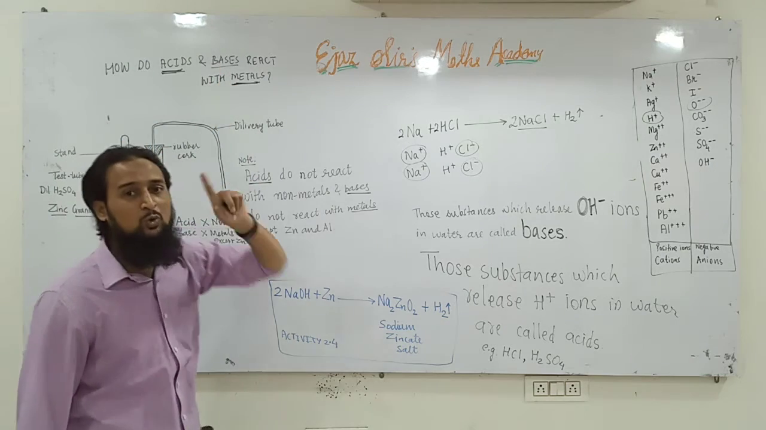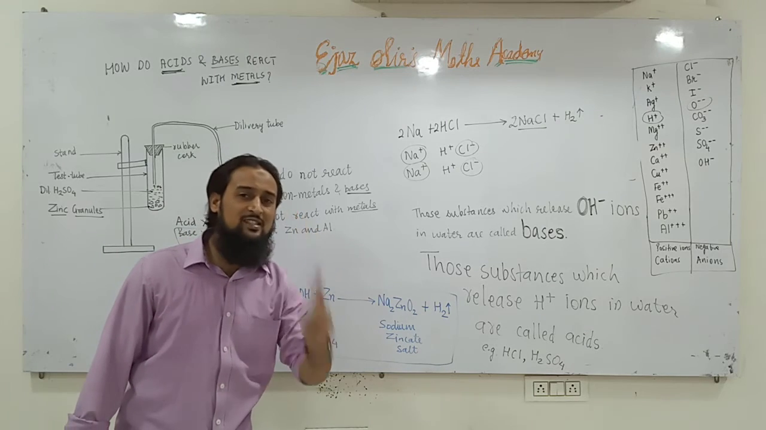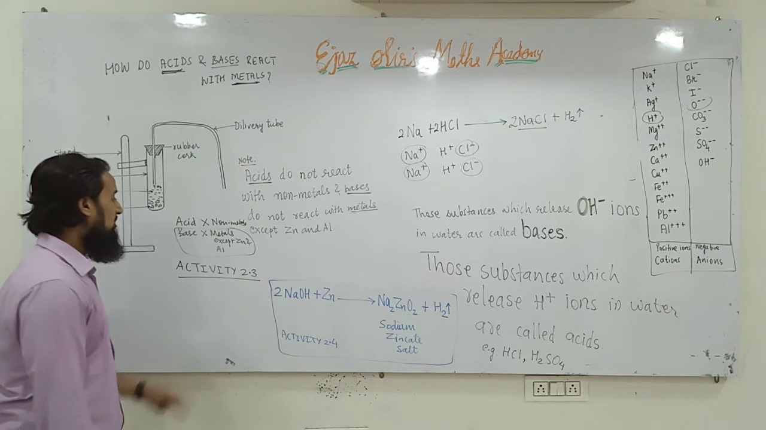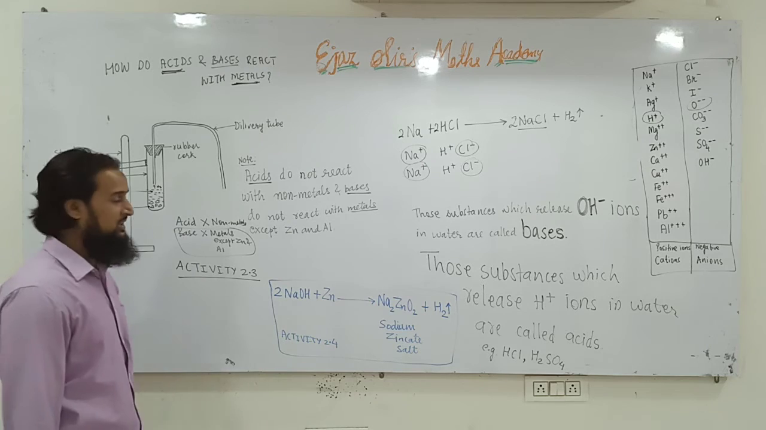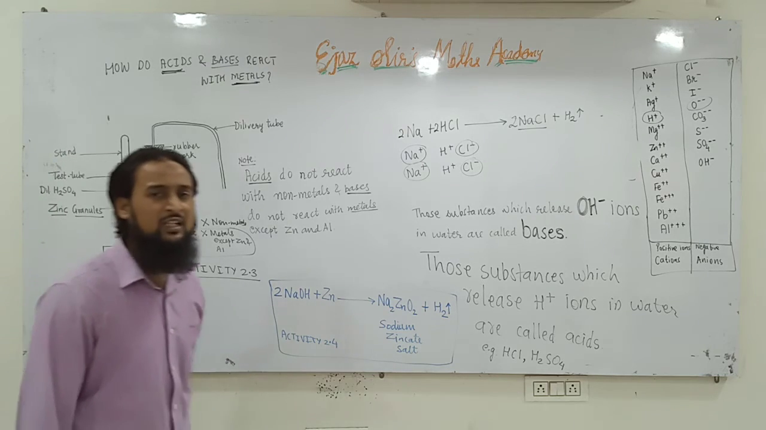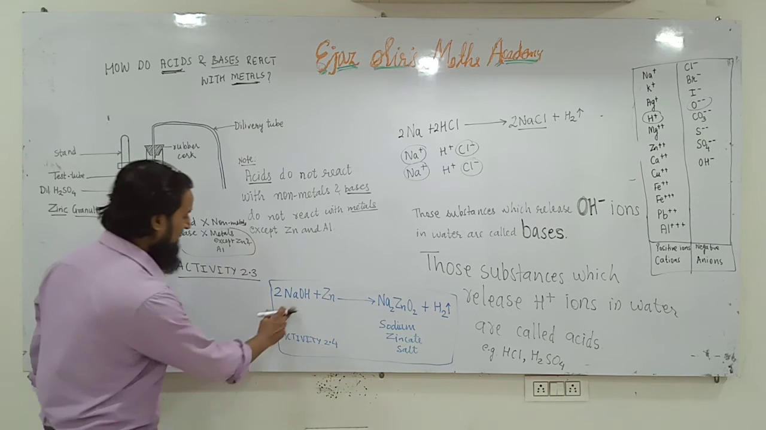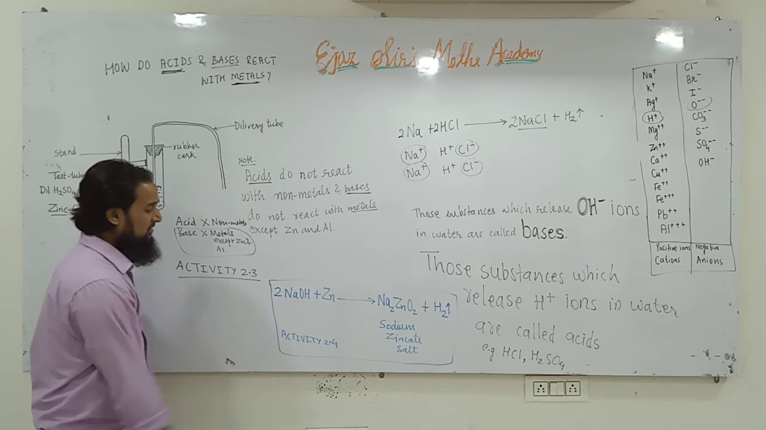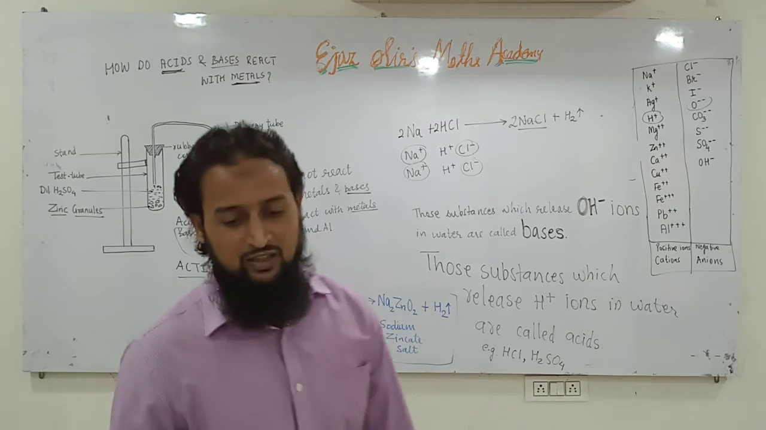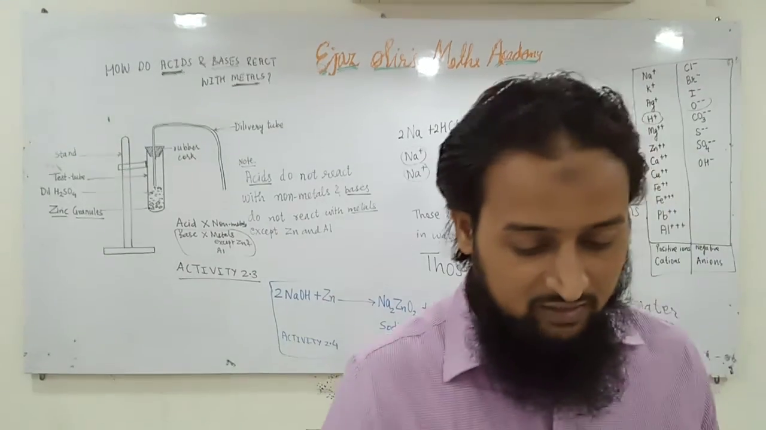But we know bases do not react with metals. Bases react only with two metals, and there is a reason behind it. I will explain that reason in the next lecture. See the reaction, activity 2.3. What does this activity say? I will read out this activity to you.